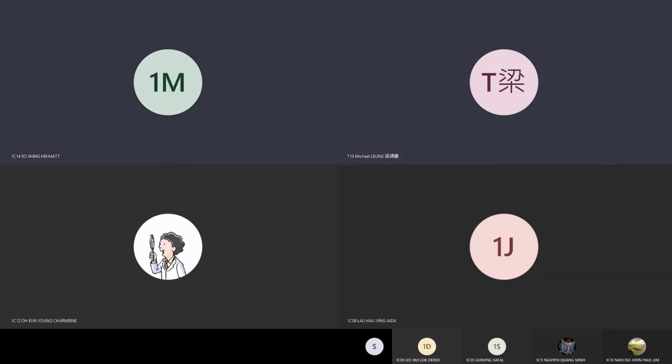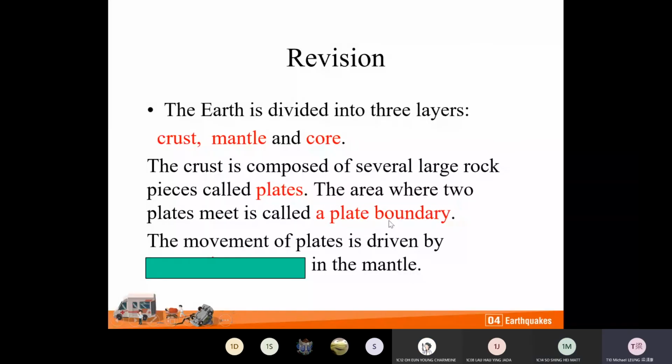Okay, you see the PowerPoint here. Okay, so plate boundary. Remember. Of course, I call it a crack, but it's not. It's informal. I don't understand the concept, but in geographical terms, we call it a plate boundary. So plate boundary, and then the movement of plates is driven by convection currents. Well, remember these key terms: crust, mantle, core, plates, a plate boundary, convection currents. These are the key terms.